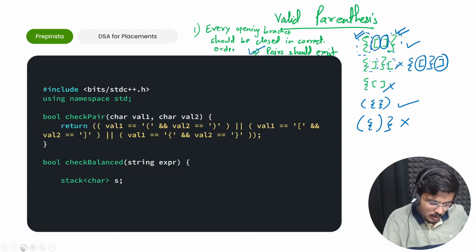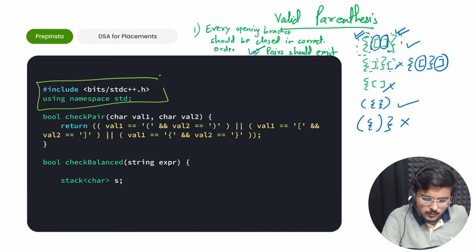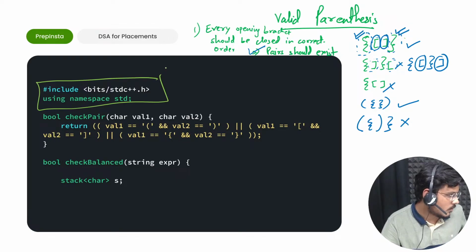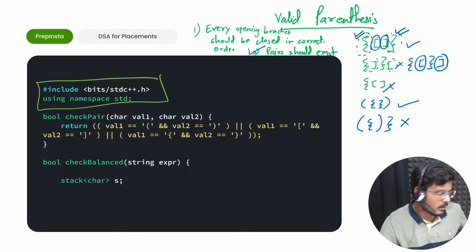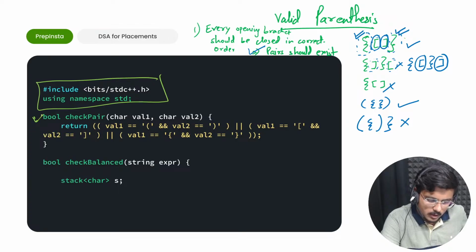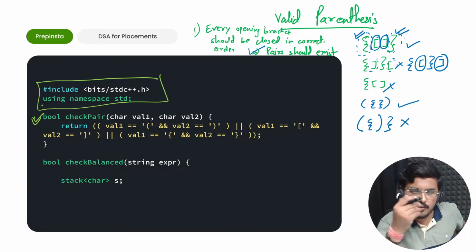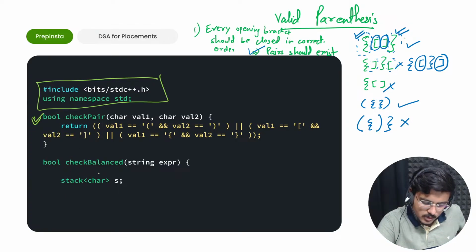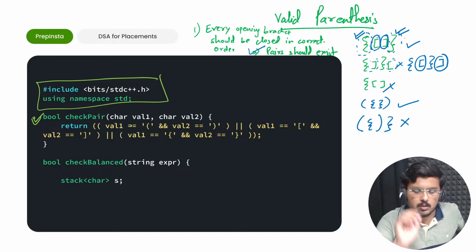Okay. So the initial portion that I've written here is just the basic of C++. Everybody knows this. Fine. Vaishnavi, Jai Satya, great, you guys understood. Fine. Leave this check pair function. Right now I'm not going to discuss it. I'll first of all discuss the check balanced function. Then we'll come to this check pair.